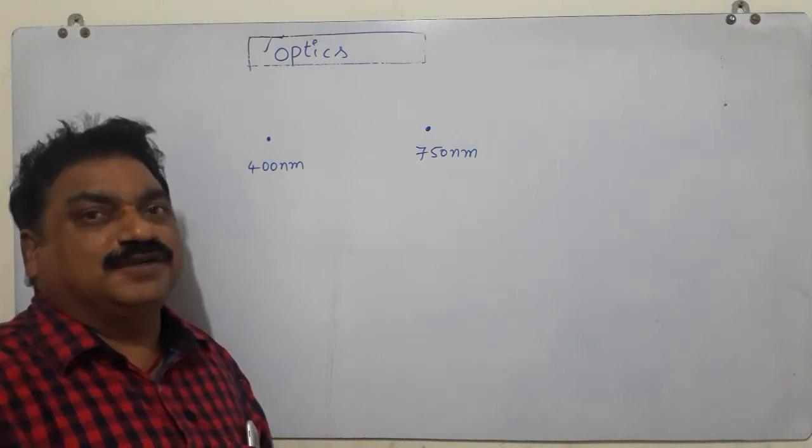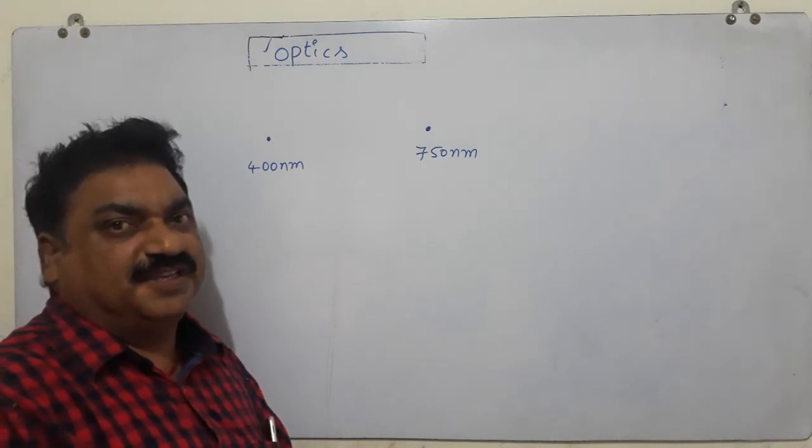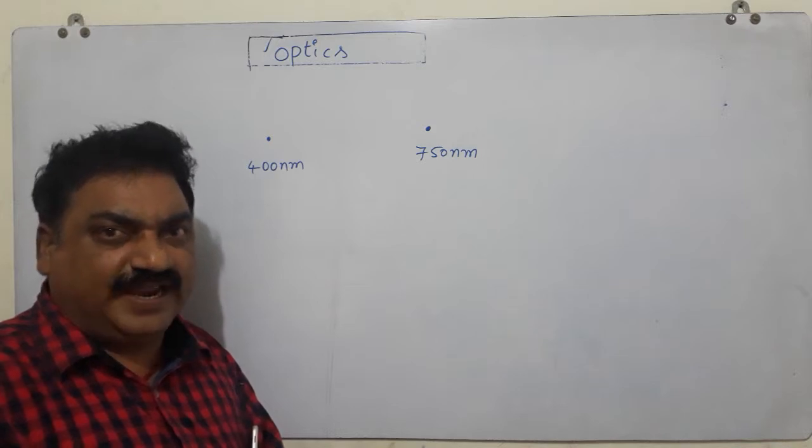So, we are going to study various properties of visible light.